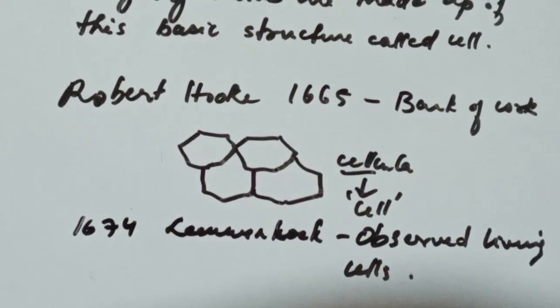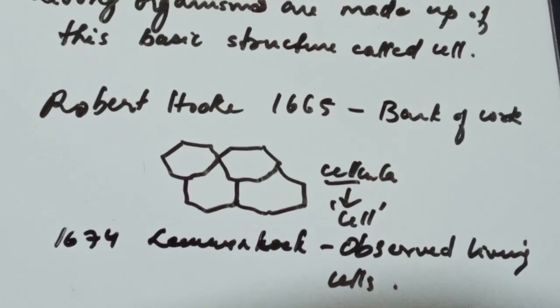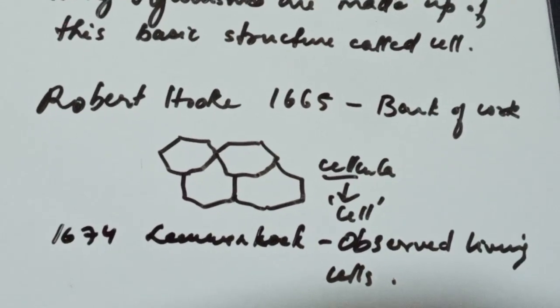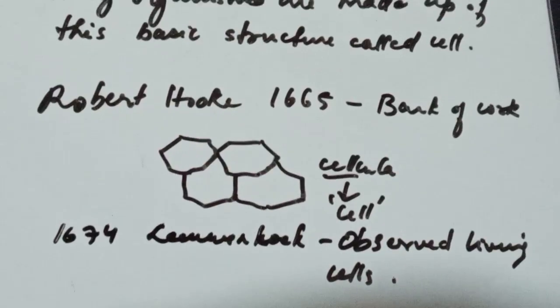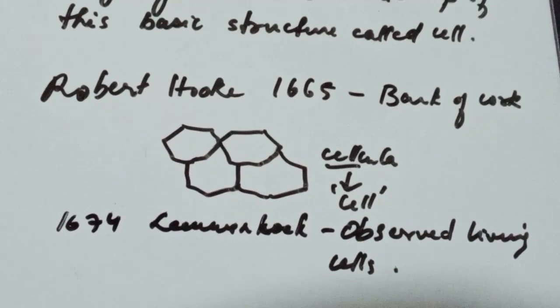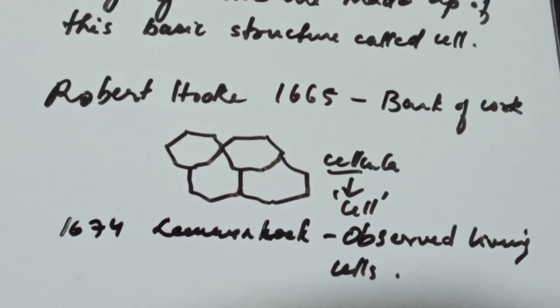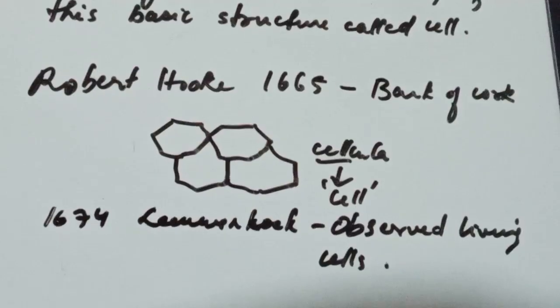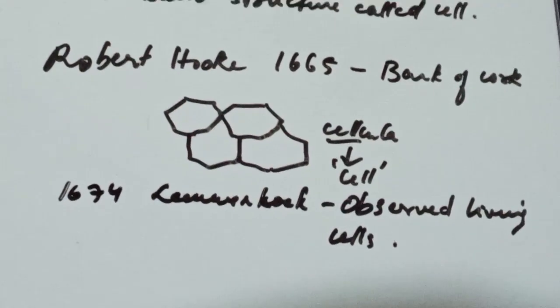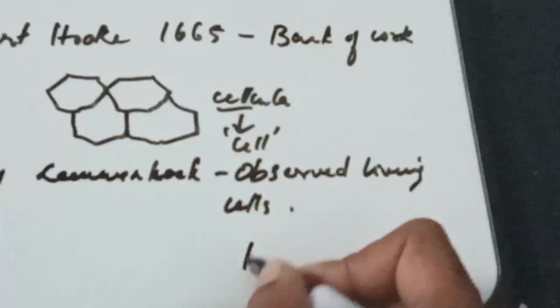Robert Hooke in 1665 discovered cell from the bark of a cork tree, and he found tiny compartments in it like honeycomb structures, and these tiny compartments in Latin were known as cellula, and from that term, the term cell was coined. In 1674, Leeuwenhoek observed living cells from pond water.